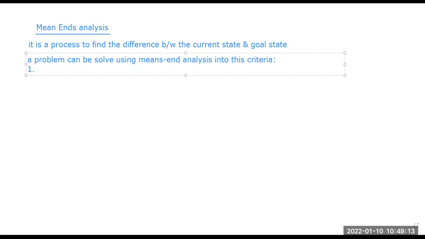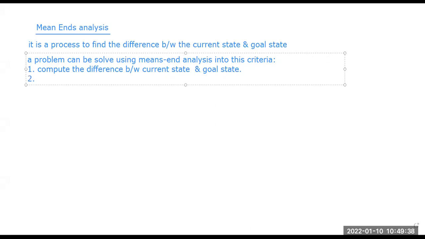So we need to compute the difference between the current state and the goal state.